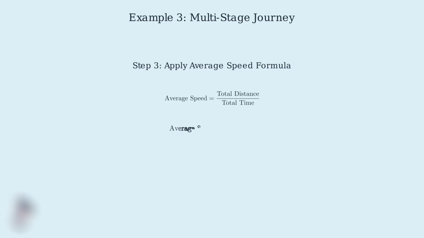Now we can apply the average speed formula using our totals. Remember, average speed equals total distance divided by total time. Substituting our values, average speed equals 390 kilometers divided by 6.5 hours. Performing the division, 390 divided by 6.5 equals exactly 60 kilometers per hour.